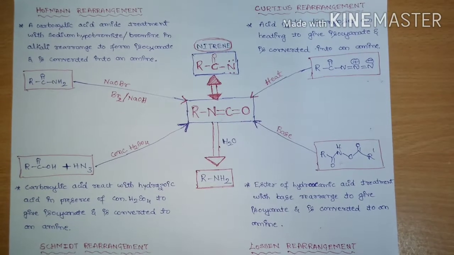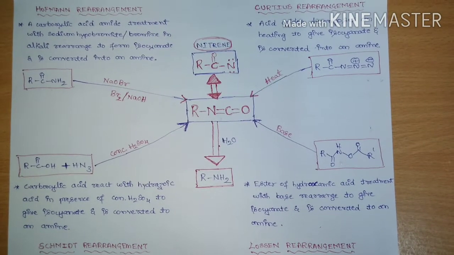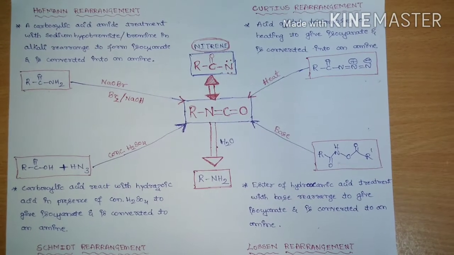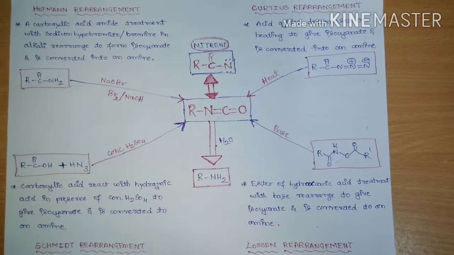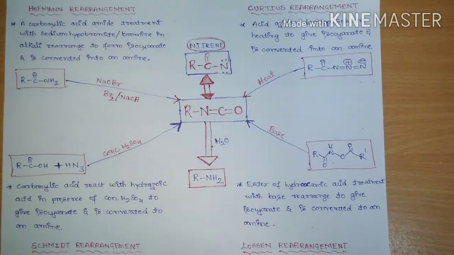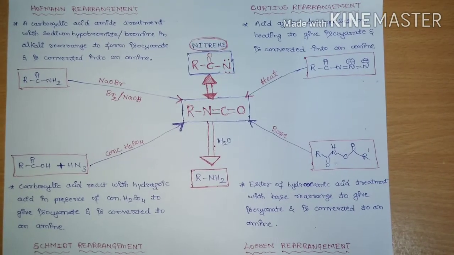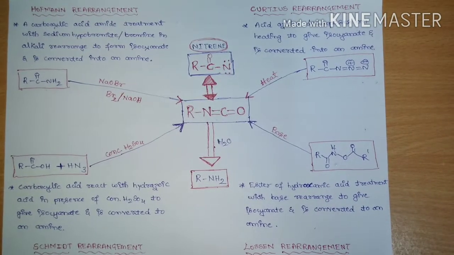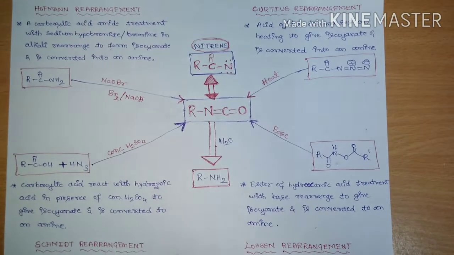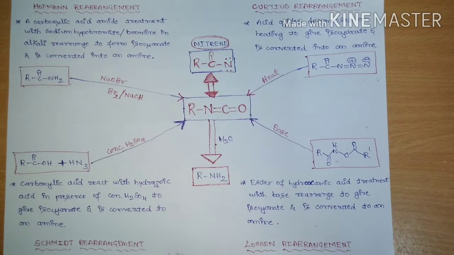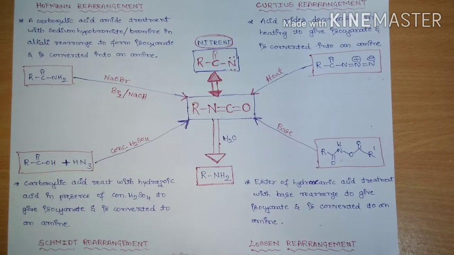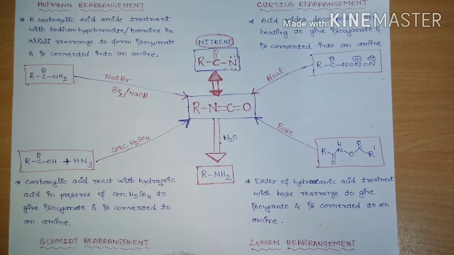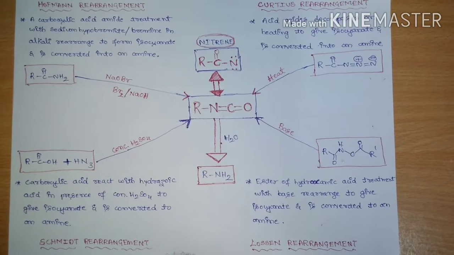If we come to the Curtius rearrangement, acid azides decompose on heating to give isocyanate, which is converted into amine by treating with water. That is, the acid azide will undergo thermal decomposition to give the same intermediate as that of the Hofmann rearrangement, that is isocyanate, and it will undergo hydrolysis to give primary amine.